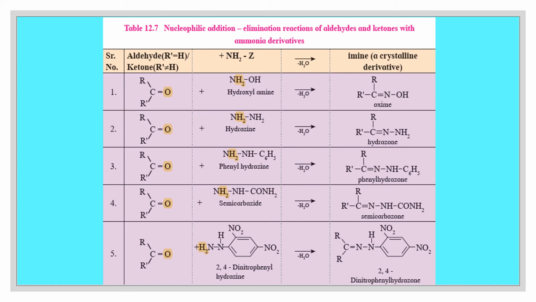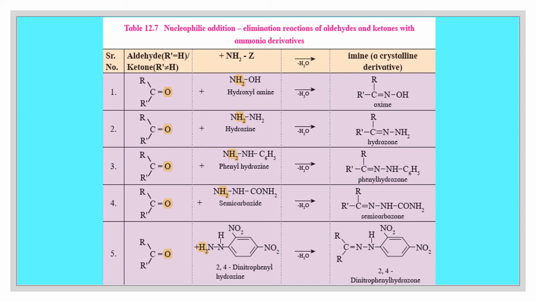Number 3, the addition of phenylhydrazine. The formula of phenylhydrazine is NH2NHC6H5, that is, one hydrogen atom of ammonia is replaced by NHC6H5. When it is reacting, you can see 2 hydrogen atoms from phenylhydrazine and 1 oxygen atom from the carbonyl group are eliminated as water, so that the carbon atom gets attached to NHC6H5. That is called phenylhydrazone. We can see when phenylhydrazine is adding, it is forming the product phenylhydrazone.